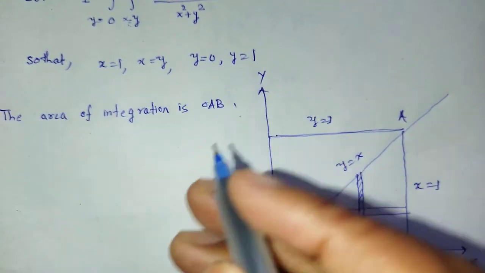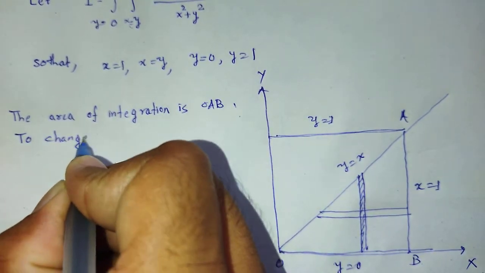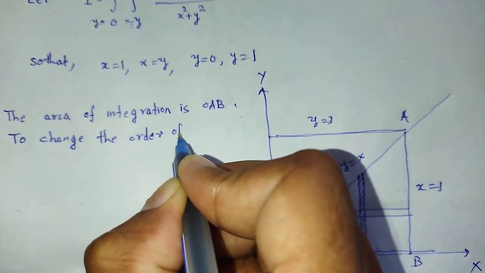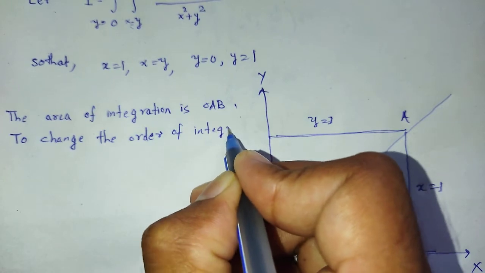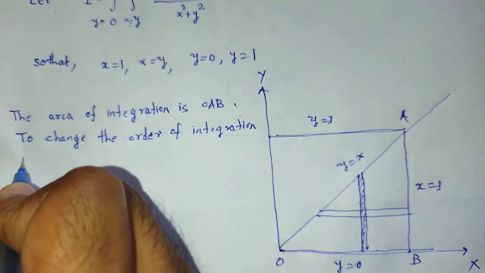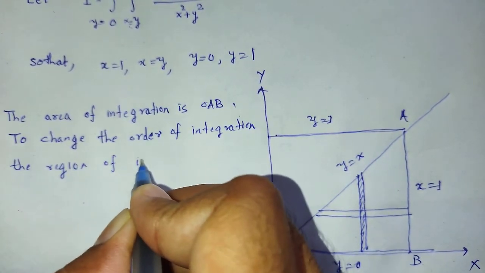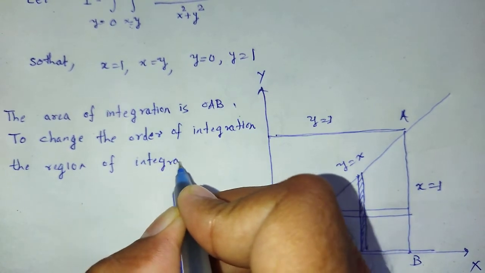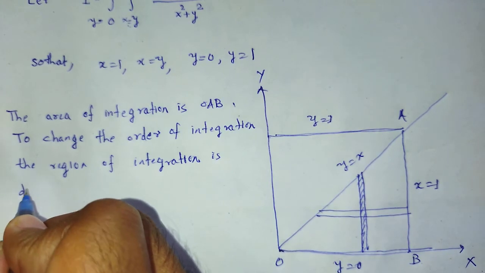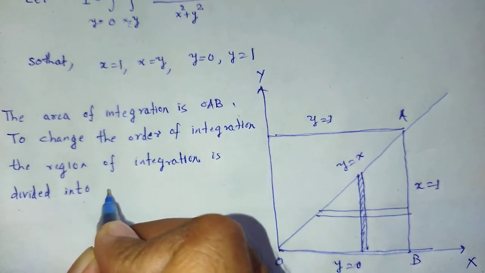To change the order of integration, the region of integration is divided into vertical strips.